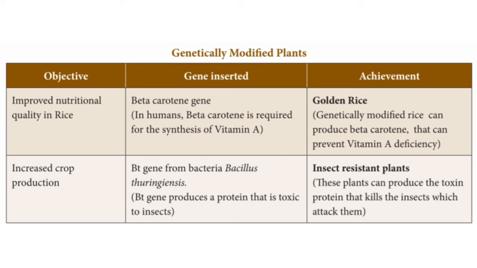Then what is the achievement? Golden rice. We discussed it in the previous classes. Golden rice, genetically modified rice, can produce beta-carotene that can prevent vitamin A deficiency. Then, increased crop production. The Bt gene is from the bacterium Bacillus thuringiensis. It is called Bt. The Bt gene produces a protein that is toxic for insects. Insect resistant plants can produce the toxin protein that kills the insects which attack them.